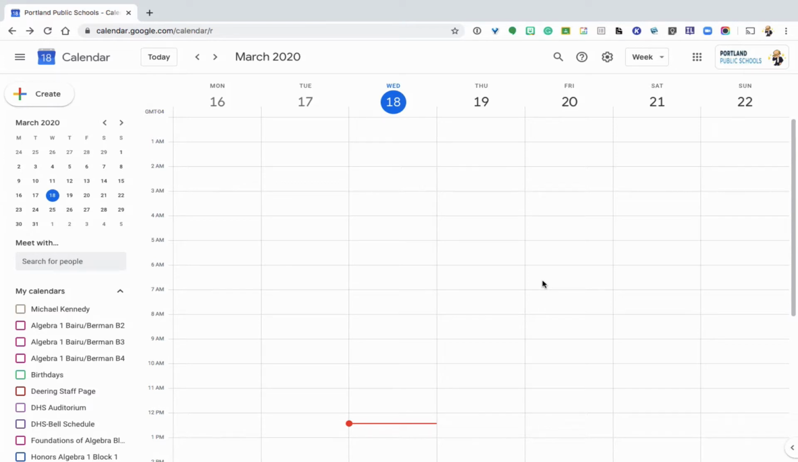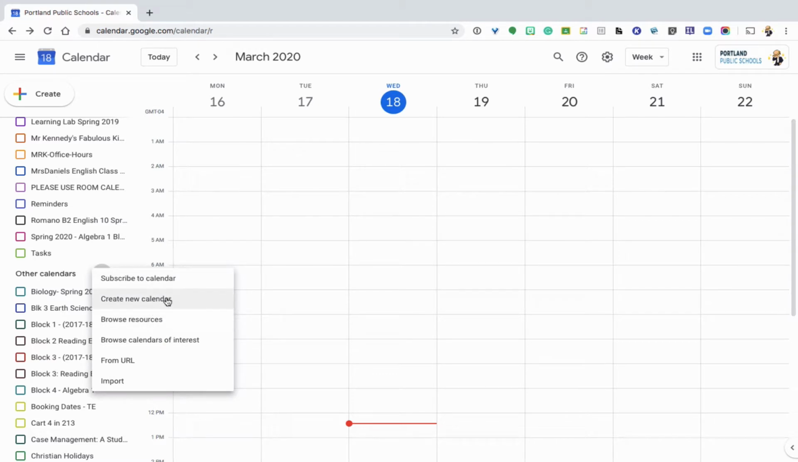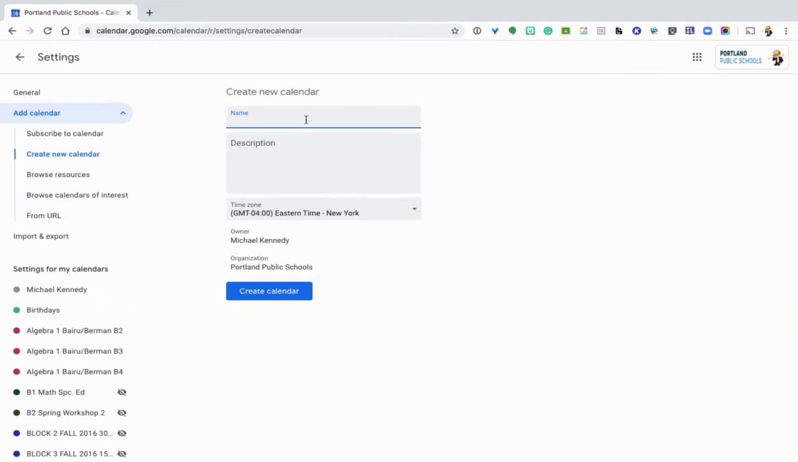So the first thing you want to do is create a calendar and make sure that calendar is set up so it's just your office hours. Mine's listed right here, MRK office hours. But I'm going to create a new one for this. You're going to say create a new calendar, and you'll name this office hours, anything you want. Say students, parents. And we're going to go ahead and hit create.